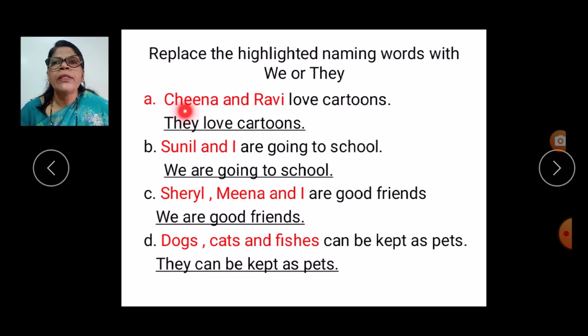Again, once more. Cheena and Ravi love cartoons. So the correct answer is they love cartoons. Sunil and I are going to school. We are going to school. Cheryl, Meena and I are good friends. We are good friends. Dogs, cats and fishes can be kept as pets. They can be kept as pets. So remember, children, only the highlighted words you have to change. The rest, everything is the same.